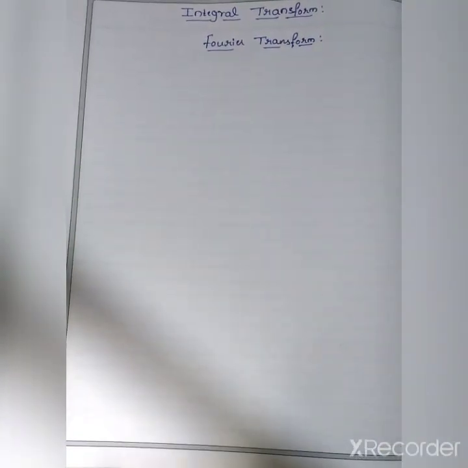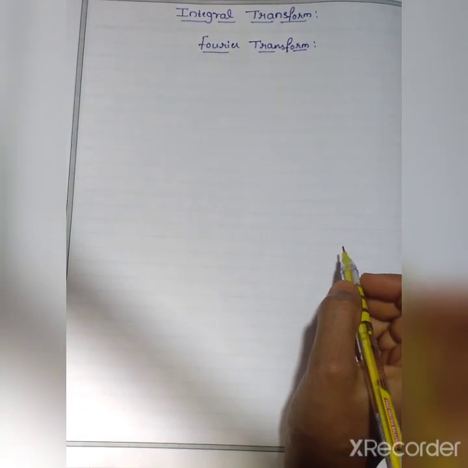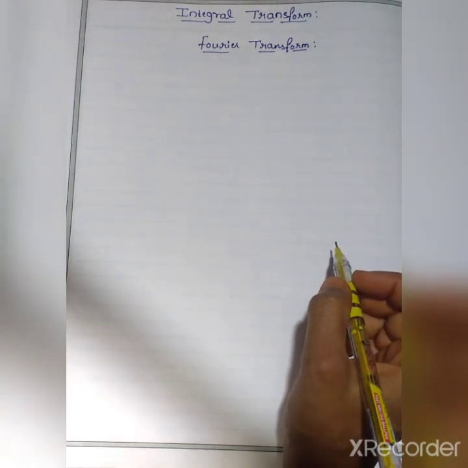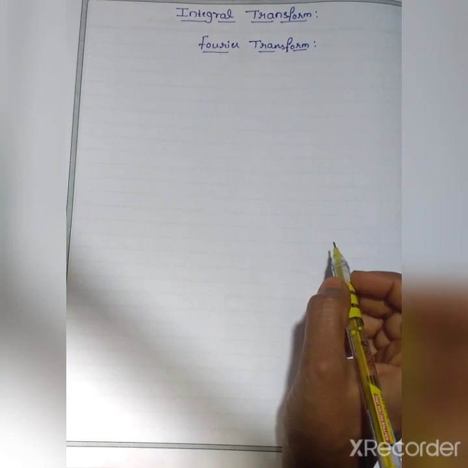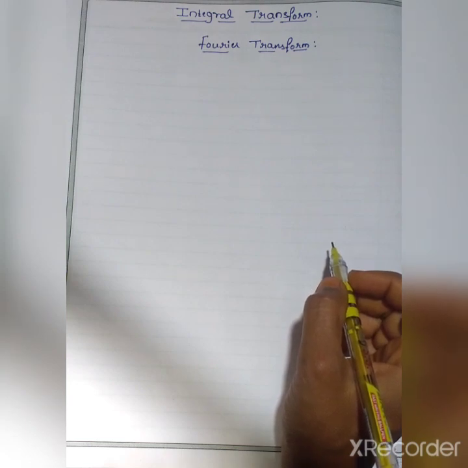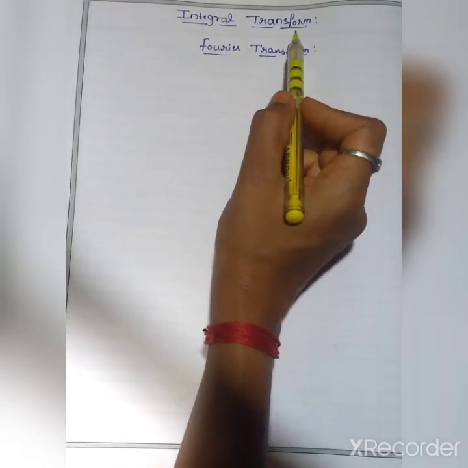In previous classes, we discussed digital electronics. That is paper 1, unit 5, digital electronics. So we finished that chapter and special materials. For that chapter, I will give you the notes. Don't worry. In this class, I want to discuss the integral transform.